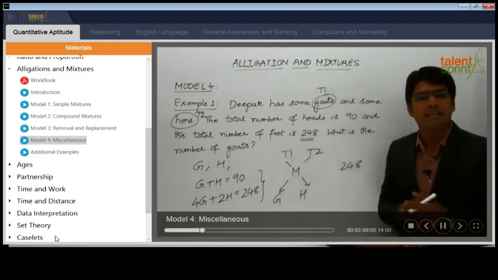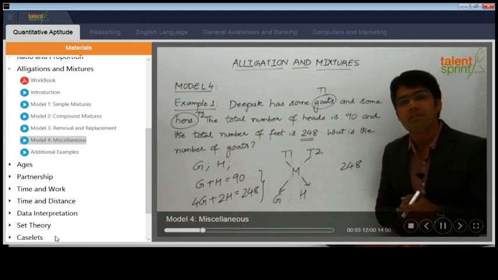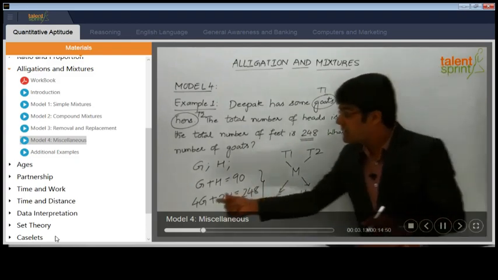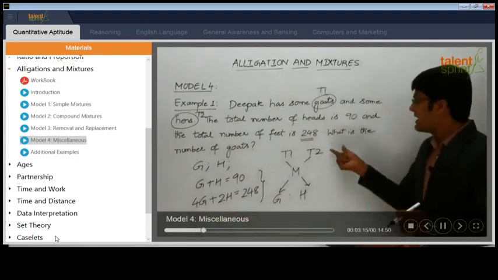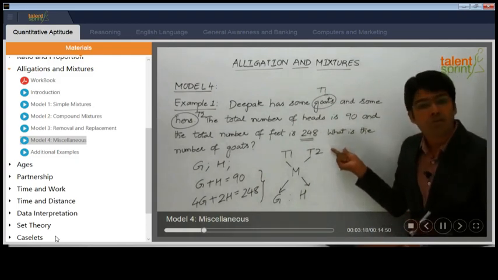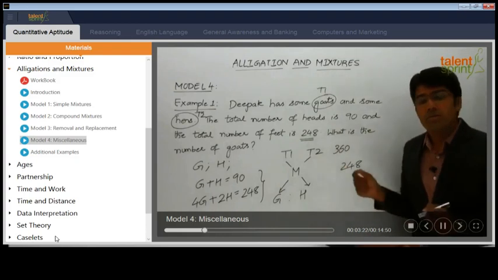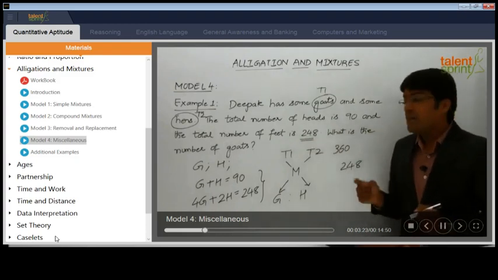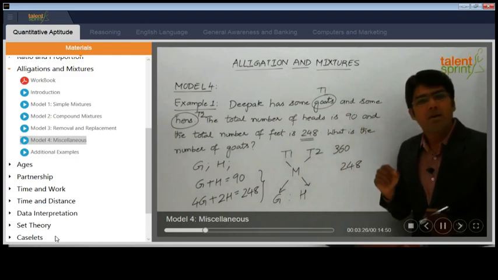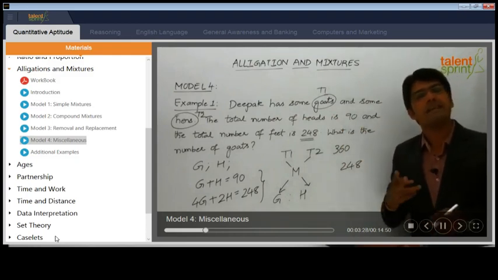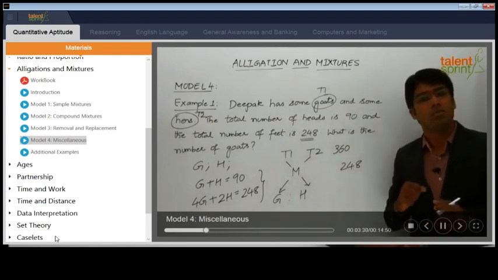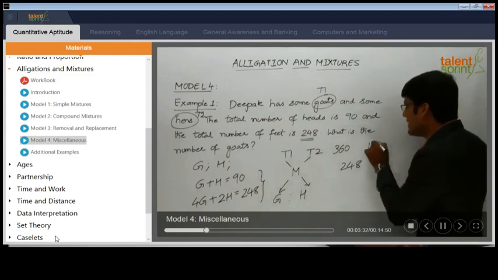Now if all the 90 are goats, what should be the total number of feet? 90 into 4, because each goat has got 4 feet. So we can say T1 will be equal to 90 into 4, which is 360. What about T2? T2 is with respect to hens. If all the 90 are hens, what will be the total number of feet? Each hen has got 2 feet. So 90 into 2, 180. This will be equal to 180.